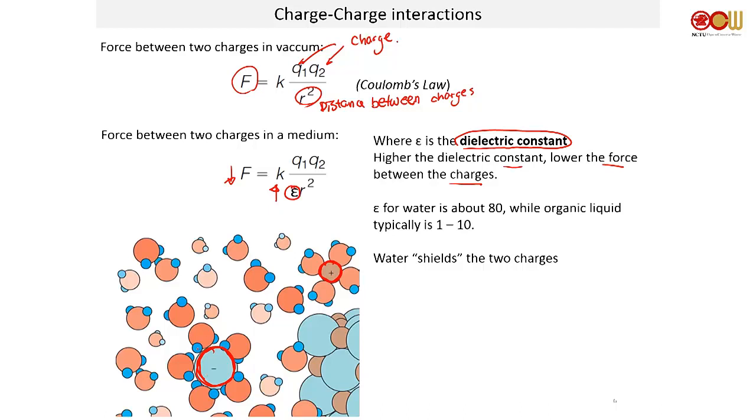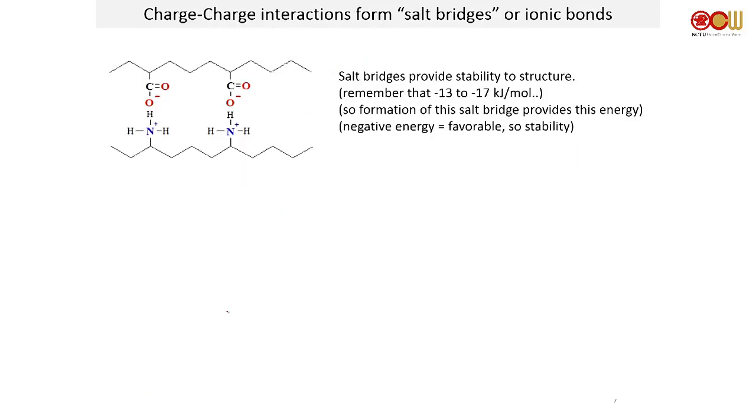Why? Water has partial positive and partial negative ends, so you have a stabilizing factor by having water around your charge. Let's say your charge is very negative, it's not very happy. But if you have water and give it some partial positive stuff, your charge becomes happier. Charge-charge interactions inside of a compound or between compounds can form what are called salt bridges. A lot of times it's essentially like ionic interactions, but we generally just call it salt bridges. So this is a key term that I want you to remember.